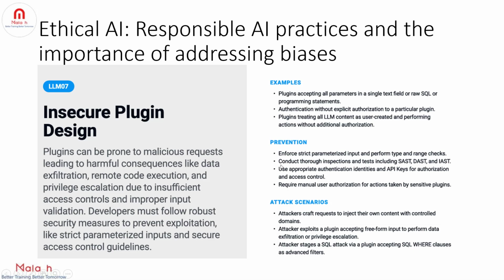Like I said, try enforcing strict parameterized input and perform type and range checks, and also try conducting thorough inspections and tests, including SAST, that is static application security testing. DAST means dynamic application security testing, and IAST means interactive application security testing, right? So these are the different testing techniques. So make sure they are in place, and also try having authentication in place when you are trying to access any APIs, right? And also try having manual user authorization for actions taken by sensitive plugins.